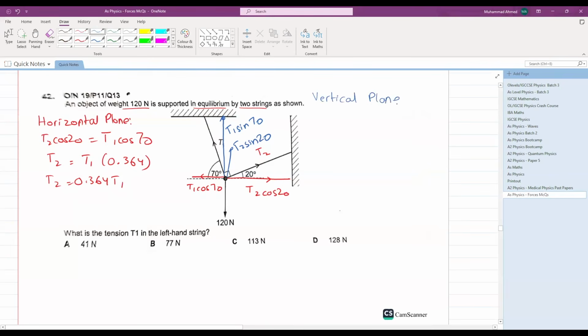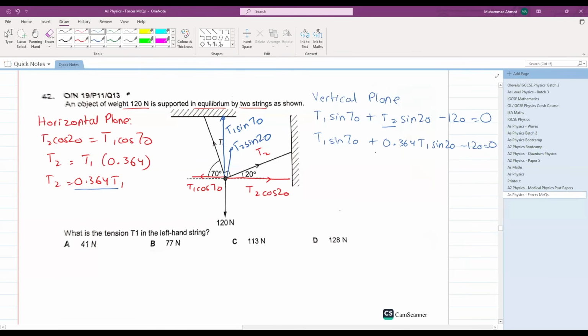In the vertical plane, what are the upward forces? T1 sine 70 plus T2 sine 20. And this force is acting downward, so we will place a negative sign with it, equal to 0. Now we know that T2 is equal to 0.364 T1, so let's place it here. T1 sine 70 plus 0.364 T1 sine 20 minus 120 is equal to 0.